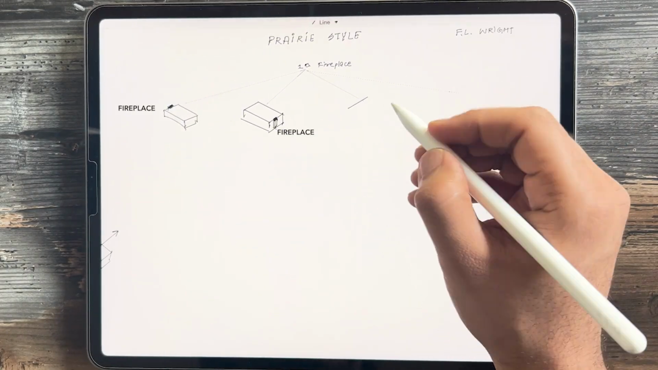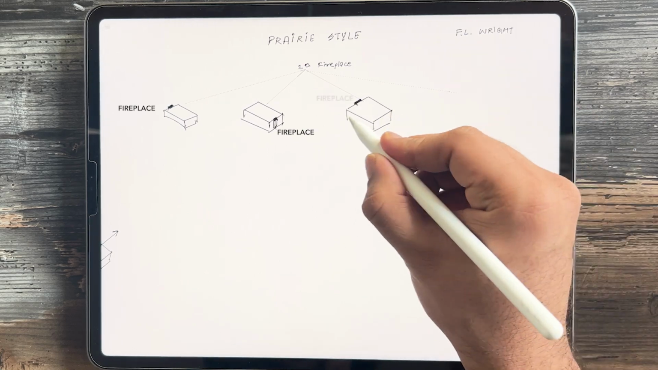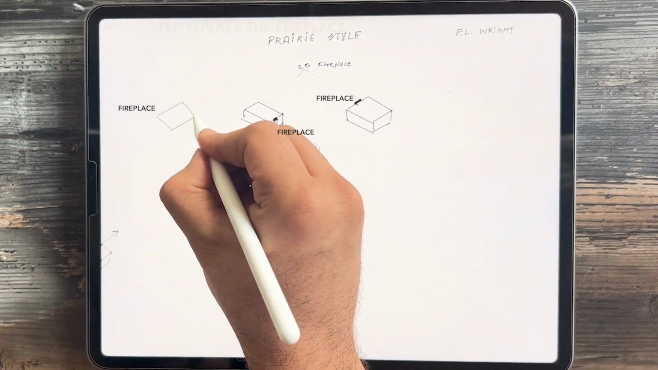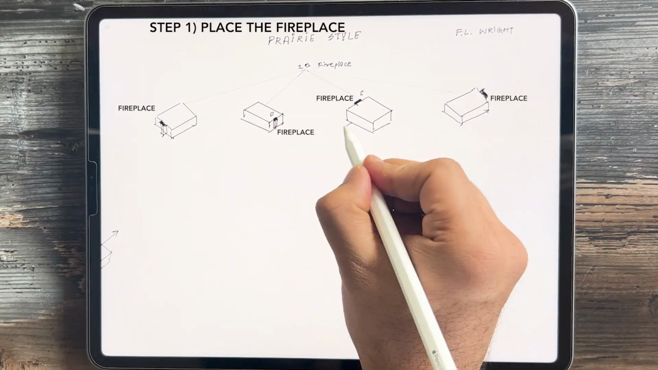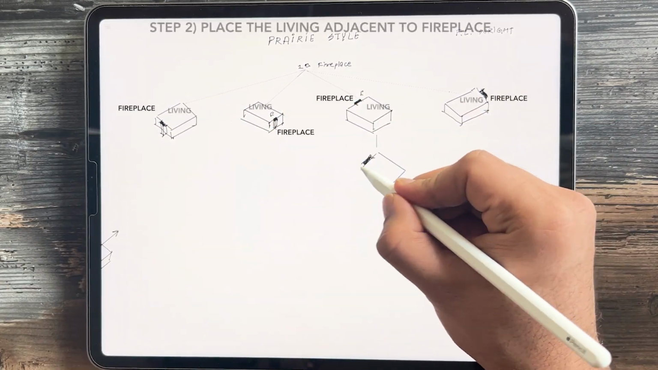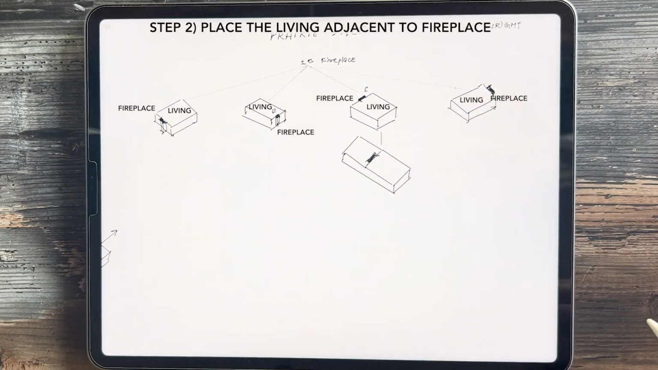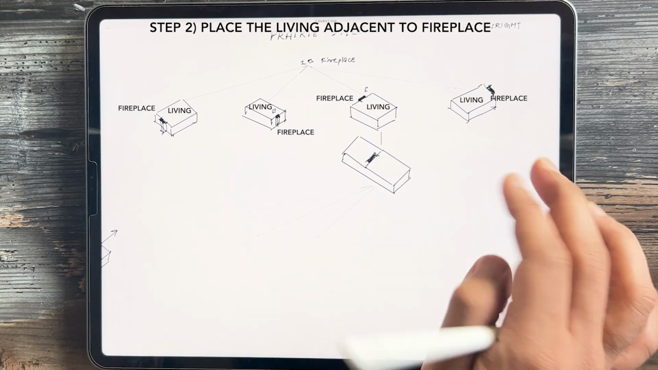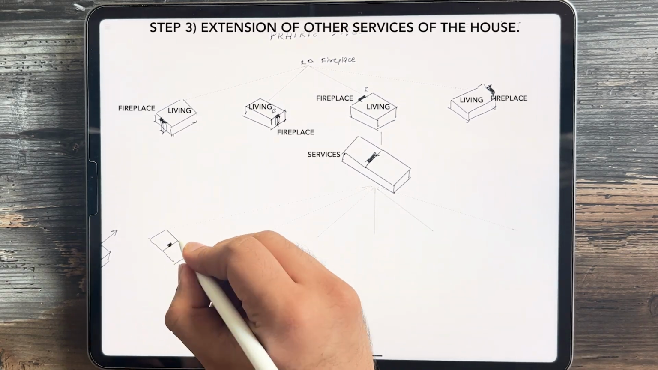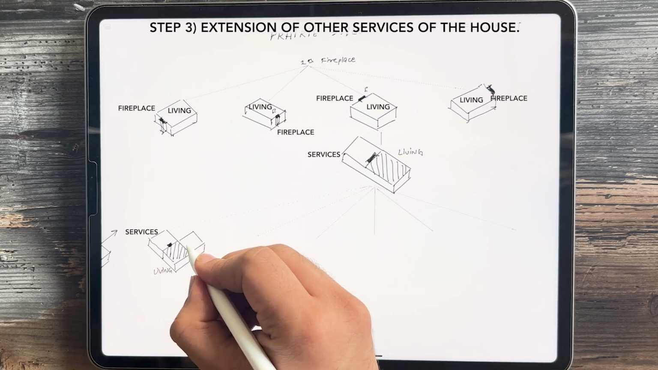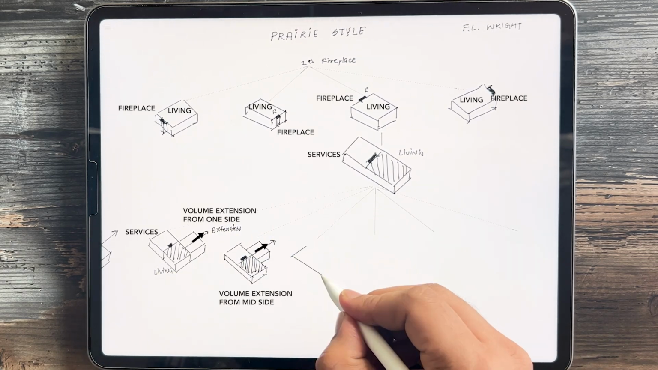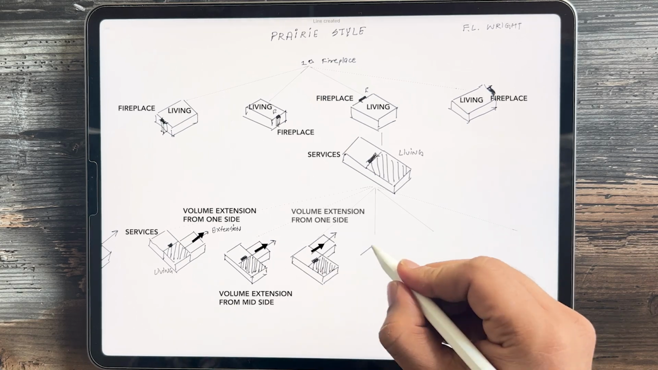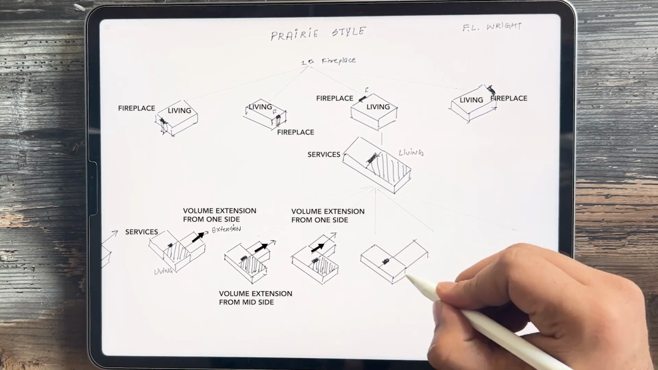Each design in this catalog can be ornamented as specified below to produce a completed Prairie house style. First, place the fireplace, which is the hypothetical center of the house. Then we can place the living hall in four different directions but keeping it on the longer side of the house. Then we have the extension of other services of the house like kitchen, laundry, storage, servant rooms, etc. We can further extend this catalog to more design options. The method remains the same, but the interior space always changes.